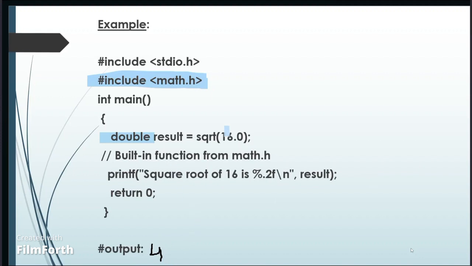The square root function takes a number, typically a double, as an argument and returns its square root. In this example, the square root of 16 is calculated and the result is printed.